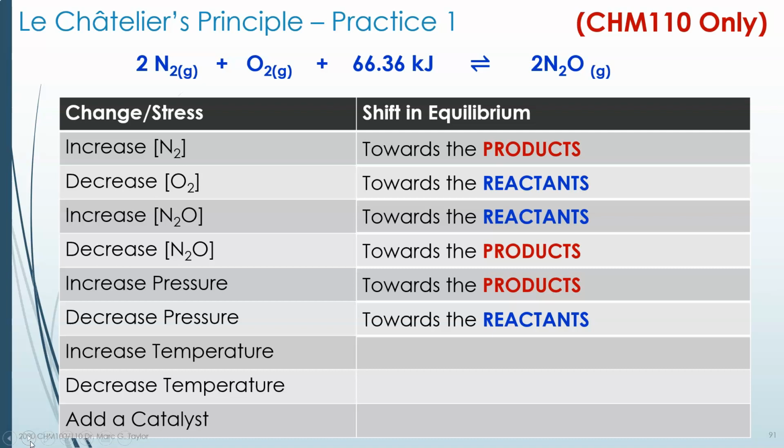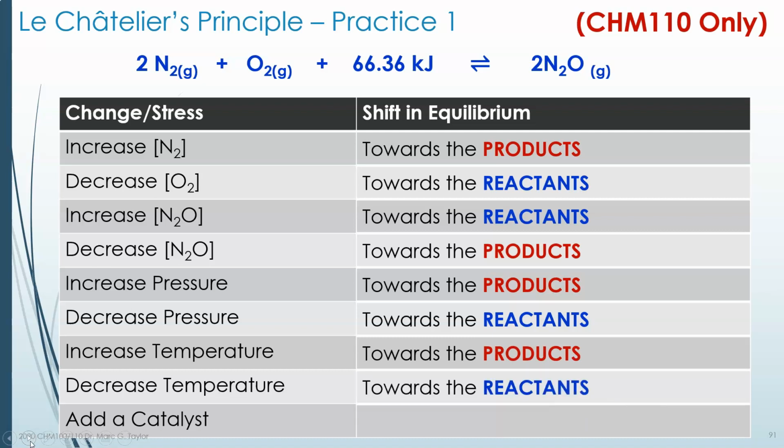So if I'm asked about decreasing pressure, I figure out increasing first, and then just flip my answer. And you can do the same thing with temperature. If I increase the temperature, that means I'm increasing heat. Heat, in this case, is a reactant. If I'm increasing a reactant, I need to make more products. And if I'm decreasing a reactant, I need to make more reactants.